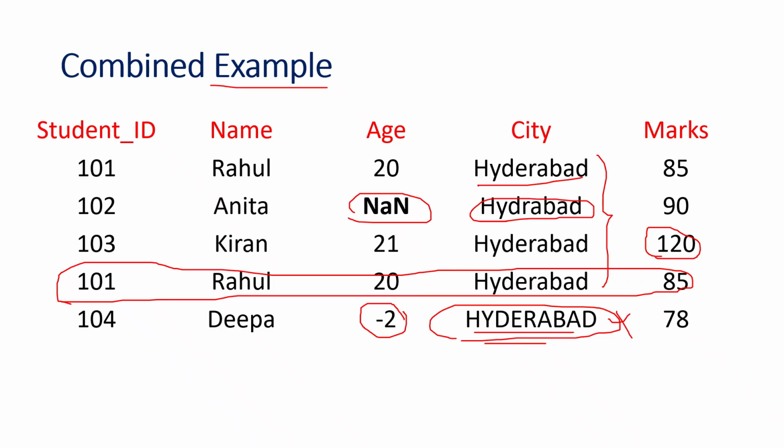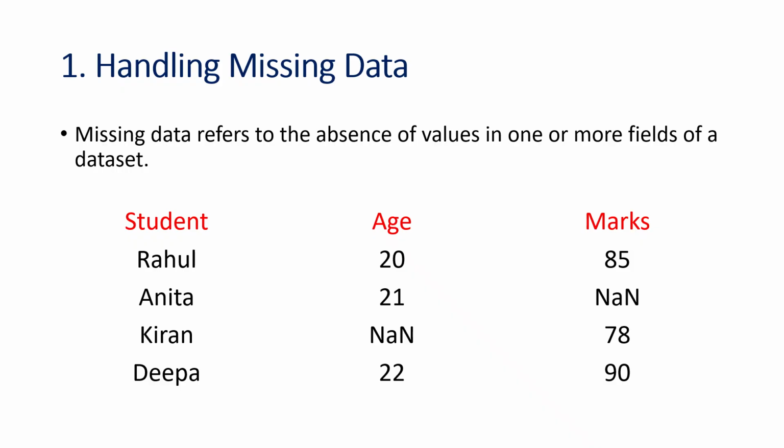So there are different types of problems in data sets: missing values, duplicate records, incorrect entries, inconsistent formats, and also typological errors. Now we'll discuss how to handle these missing values.